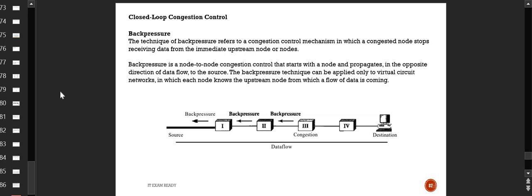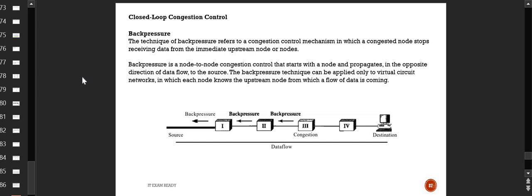Then node 1 will transfer this message to the source that there is congestion in the network, and you had better stop or slow down sending packets. So this back pressure technique is node to node congestion control that starts with the node and propagates in the opposite direction of the data flow to the source. The source is sending from left to right, and back pressure is sent from right to left.